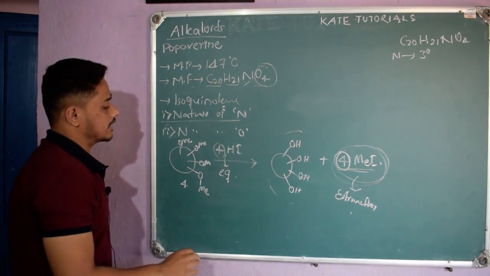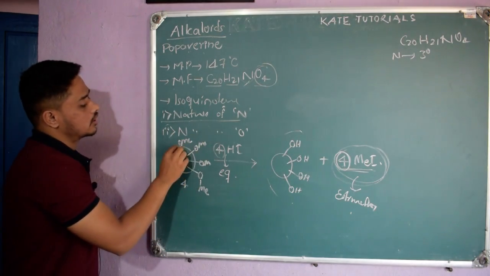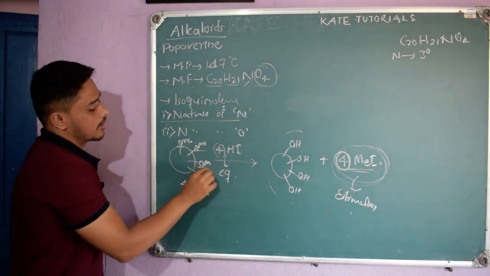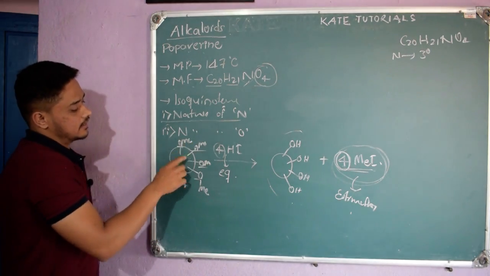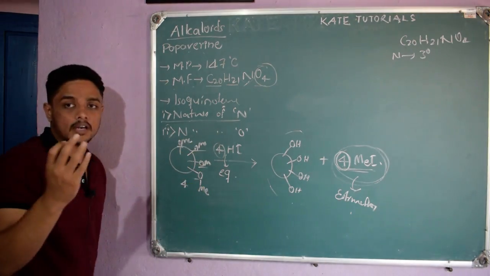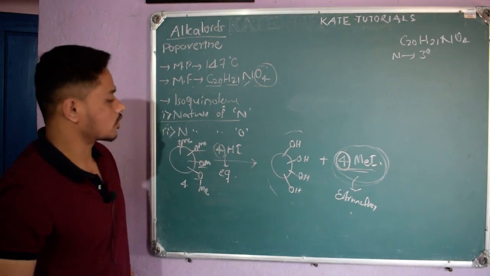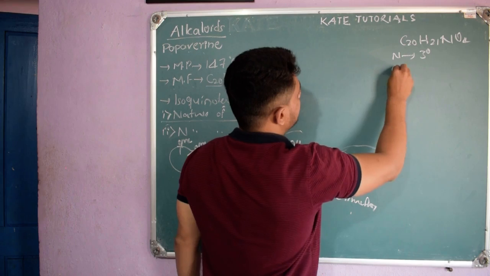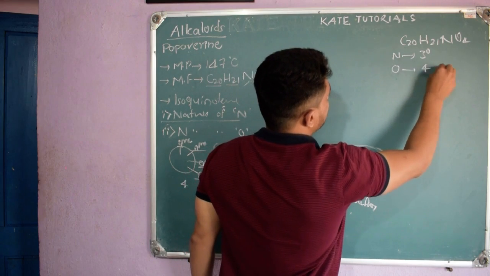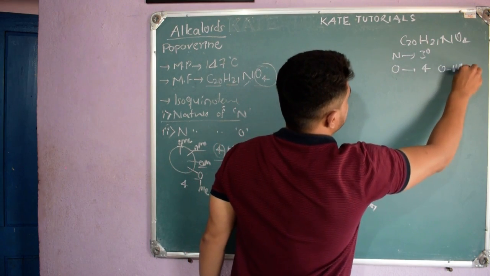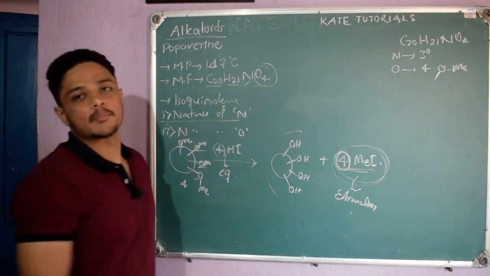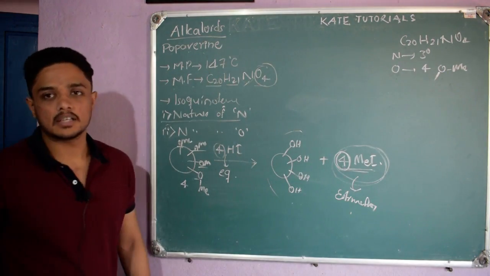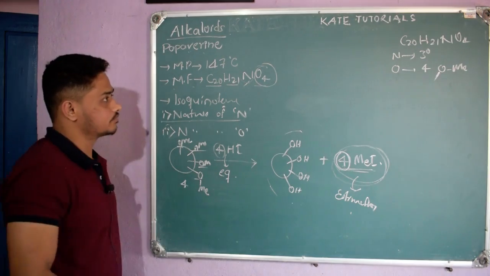So they concluded that this papaverine has 4 OMe groups like this. Within the structure, it contains OMe 4 times, right? So these oxygens are present as OMe, and they are attached to some other carbon chain in the papaverine. Carbon ring I can call, or carbon chain, right?